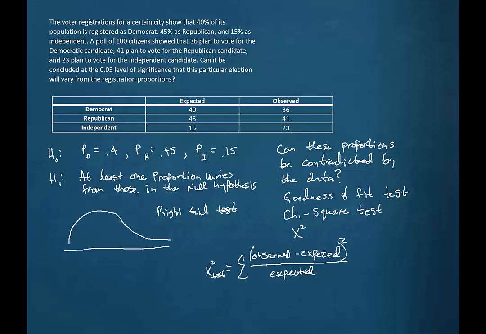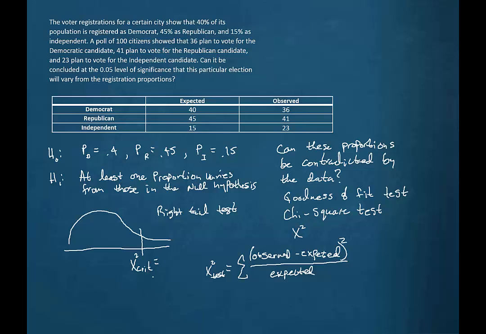Now, what happens is if the difference between the expected and the observed values is large enough, then this numerator gets large. And then when we add up a bunch of terms that are getting larger and larger, we accumulate some value. So the question is, do we accumulate enough value to overcome a chi-square critical value?